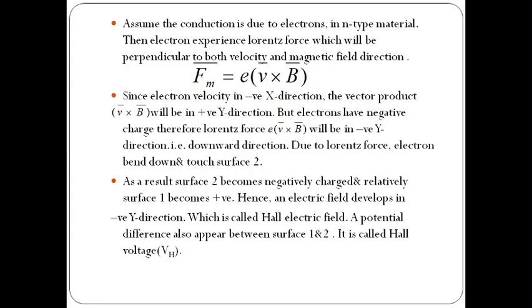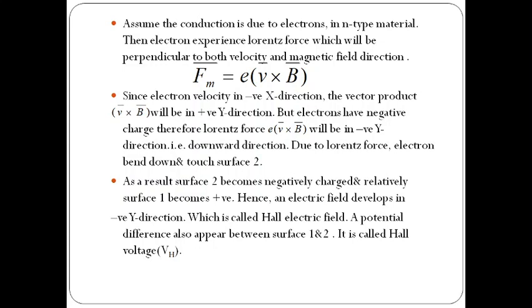That force is always perpendicular to the velocity of the electrons and the magnetic field direction. That Lorentz force is given as Fm equals e into v cross B.